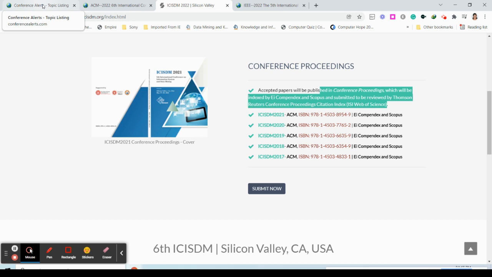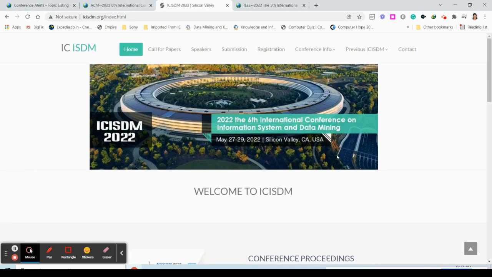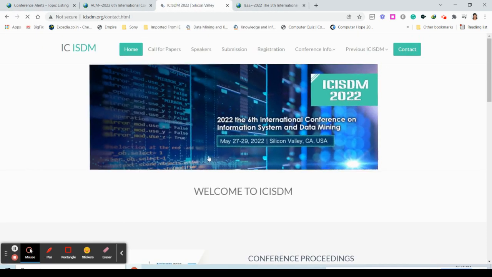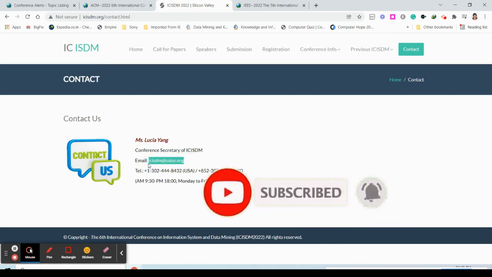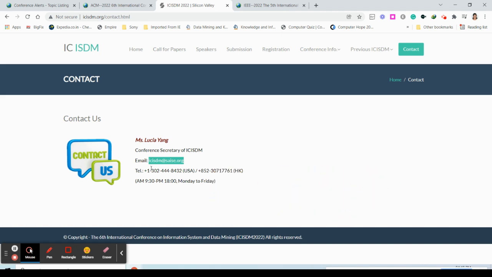You can mail them, and definitely they will reply. Go to the contact, you will get the contact details. In that you can copy the email ID and send a mail mentioning that you are planning to submit a manuscript in their conference. Ask what Scopus journals they'll be supporting to publish in, and how long it will take, because a few journals take more time. Ask when you can expect the publication.